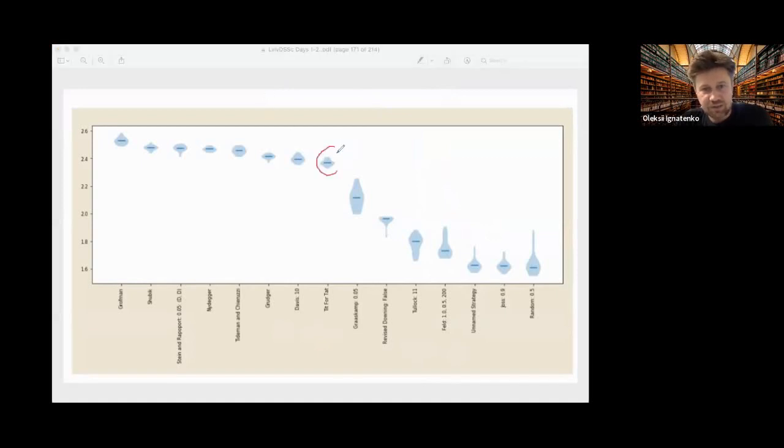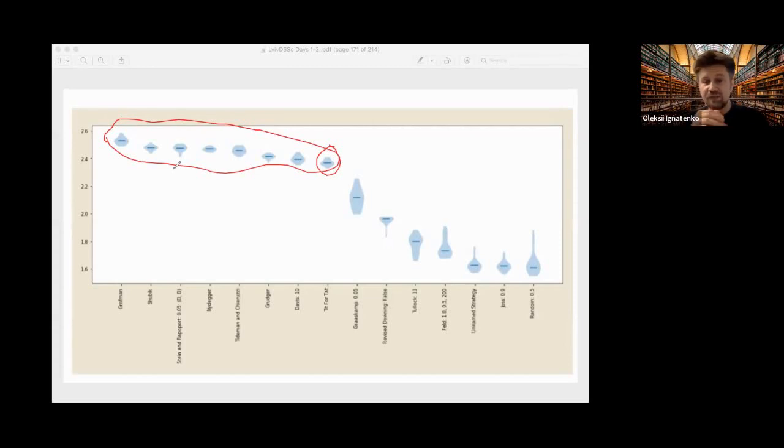So tit for tat is here, and this is the score distribution for different strategies. And actually this set of strategies is called nice. And nice is a type of strategy that tends to cooperate if possible.